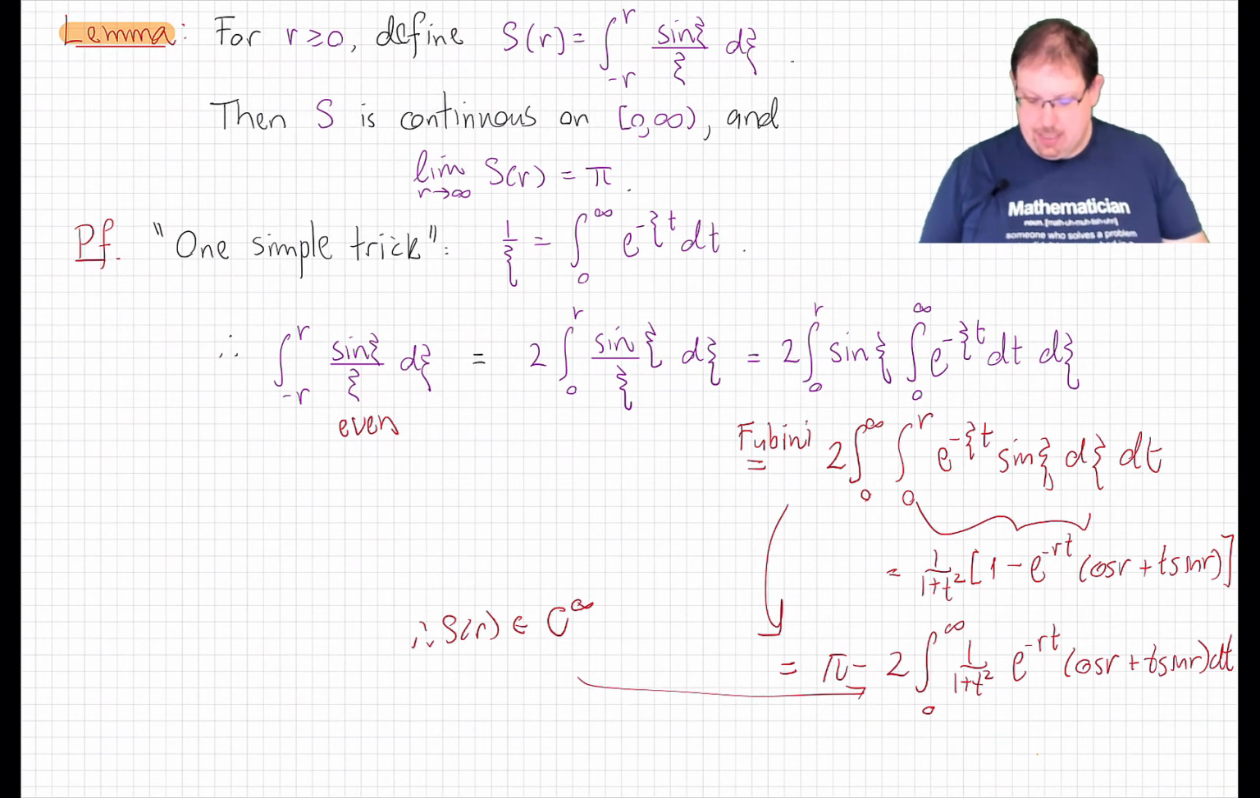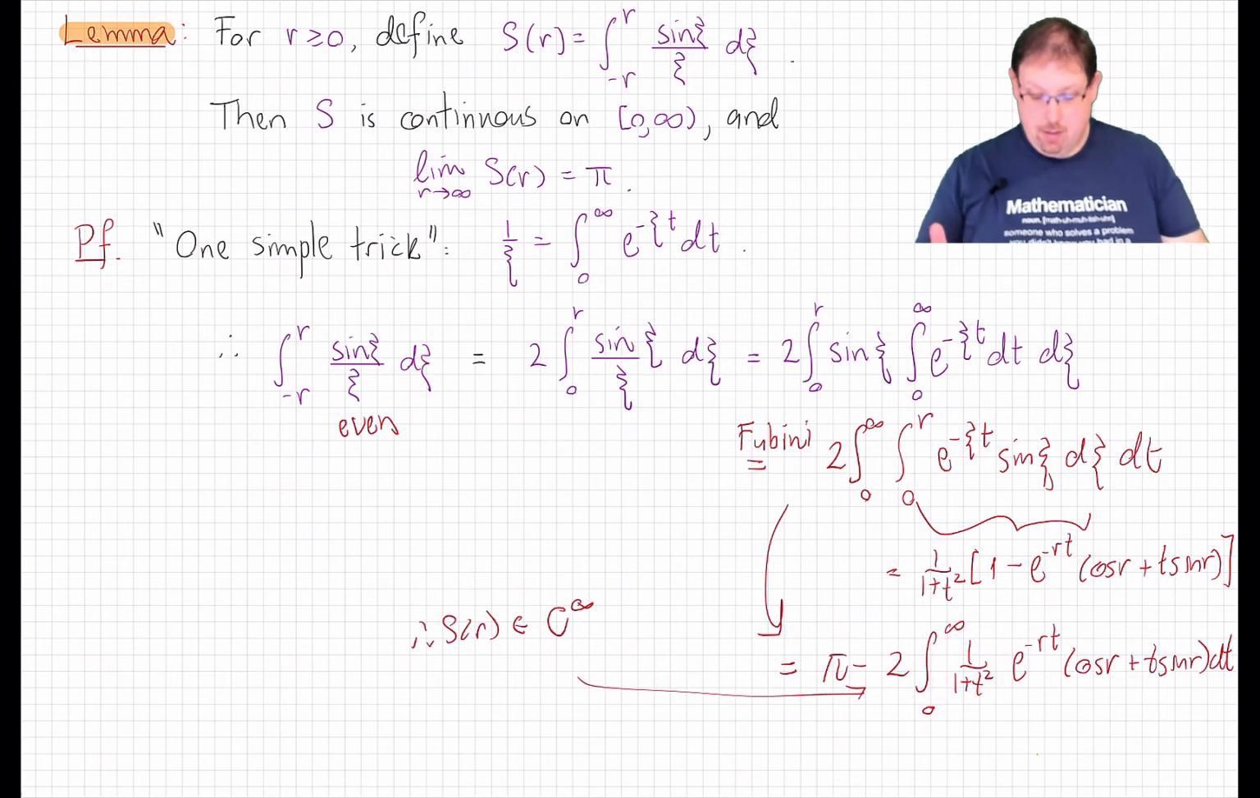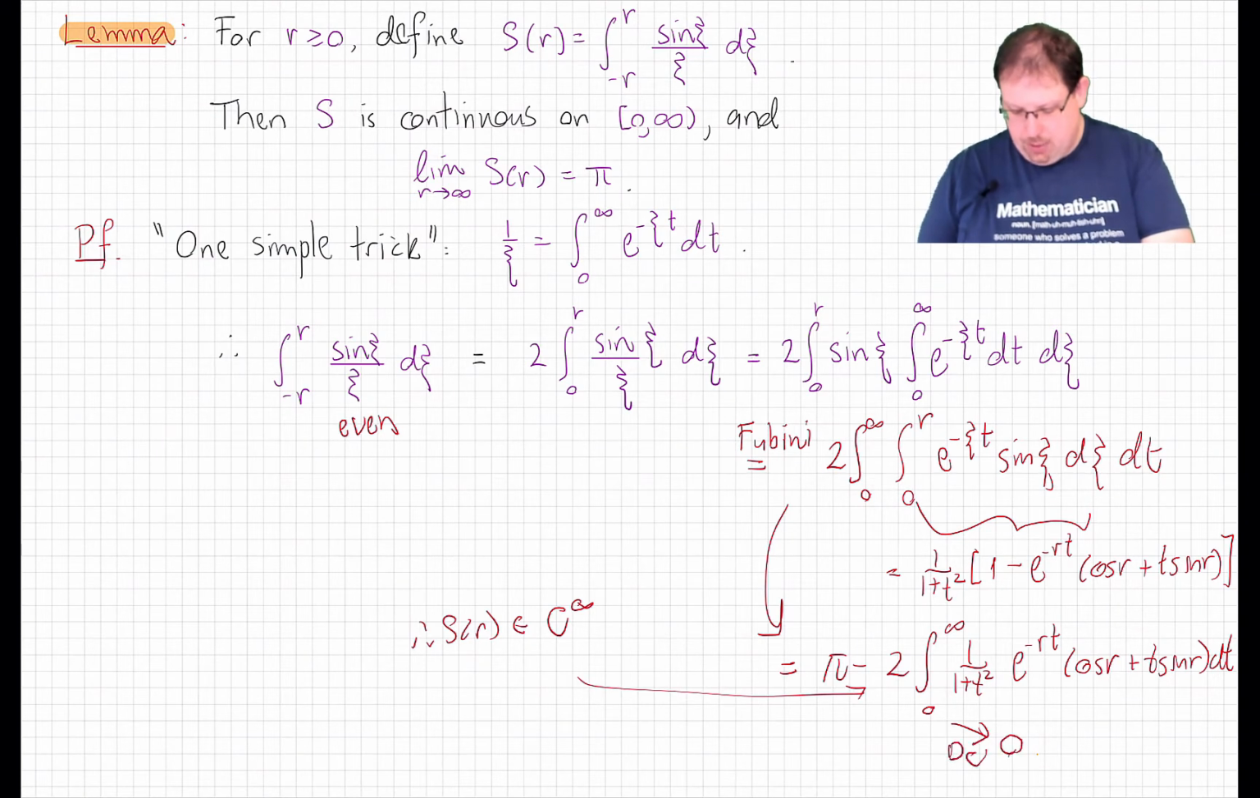In fact, it's C infinity, which we can prove by differentiating repeatedly under the integral using methods that we now know and love. We can also see that as r goes to infinity, this decays exponentially fast to 0, so the integrand goes to 0, the whole thing remains uniformly bounded by, say, e to the minus t times 2 over this, which is a very integrable function, and therefore by the dominated convergence theorem, this second term goes to 0 as r goes to infinity, which yields the limit pi in the end, concluding the proof of this lemma.